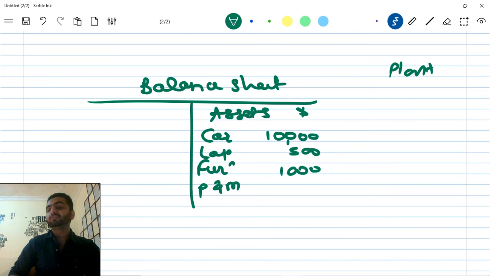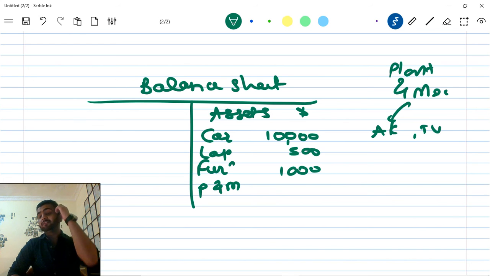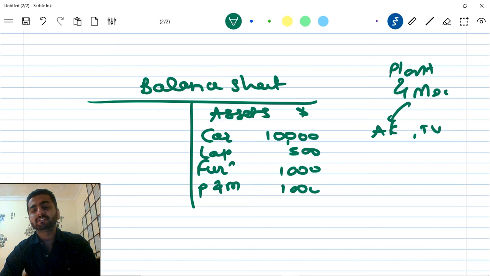Plant and machinery means something which works mechanically. So what will come here? Any type of asset. It may be an AC, it may be a TV, whatever. Even the companies which have huge manufacturing machines, those all come under the plant and machinery category. So let's say I have plant and machinery of, let's say, $1,000.